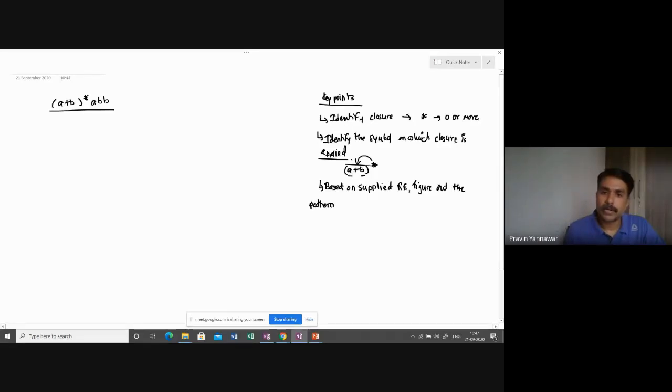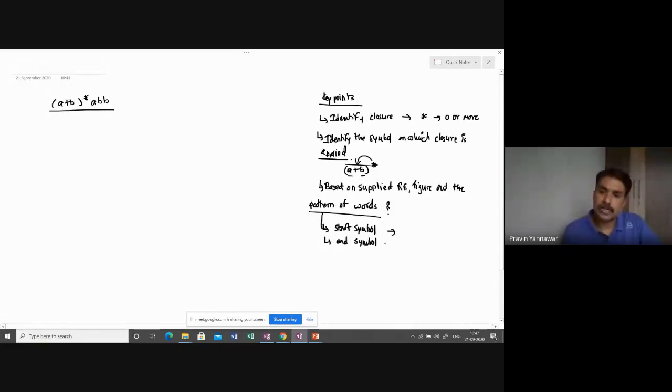The important thing is the pattern of words. Now, what exactly does this mean, pattern of words? This means you need to identify the start symbol and the end symbol.